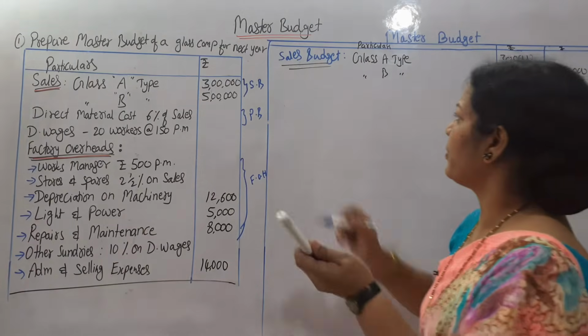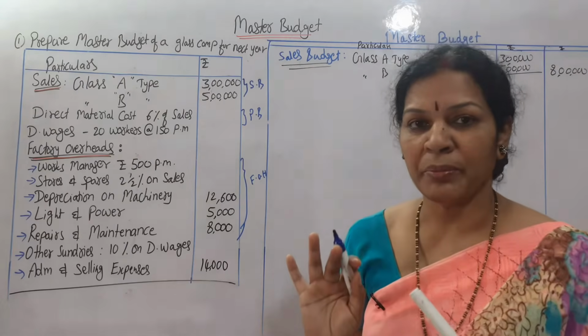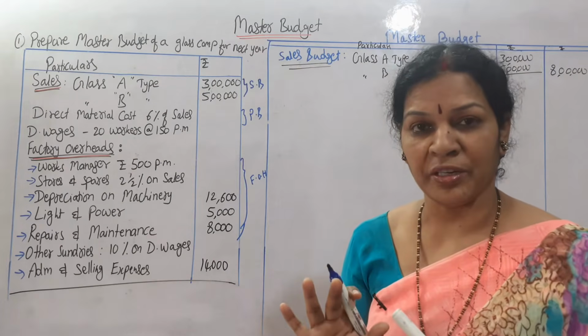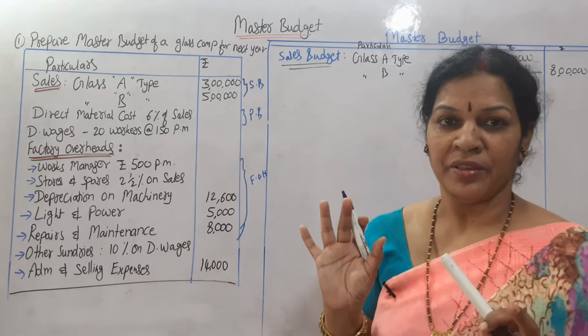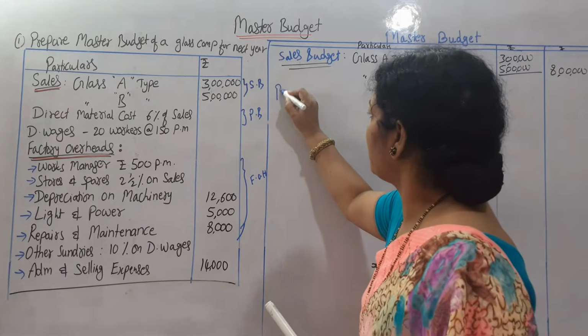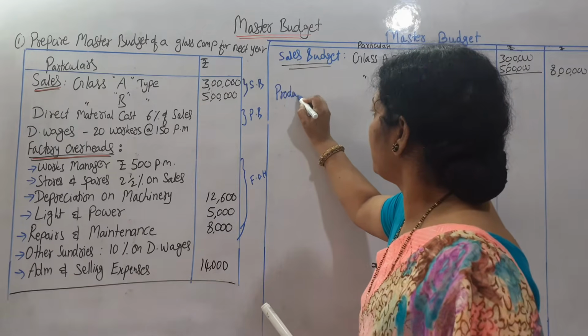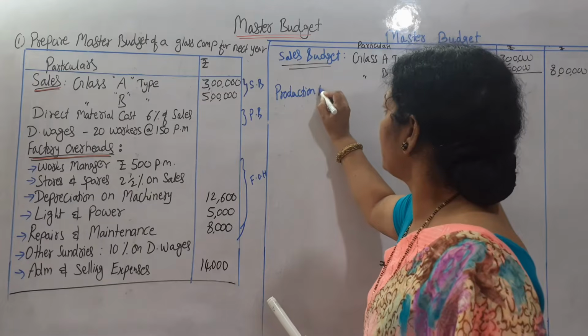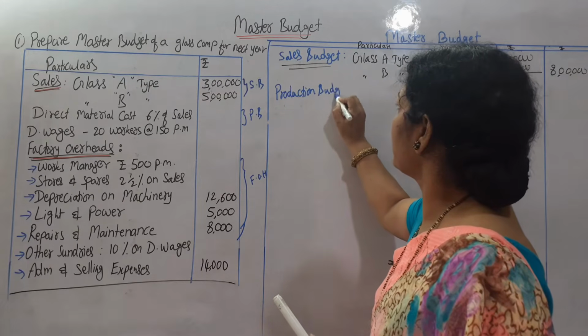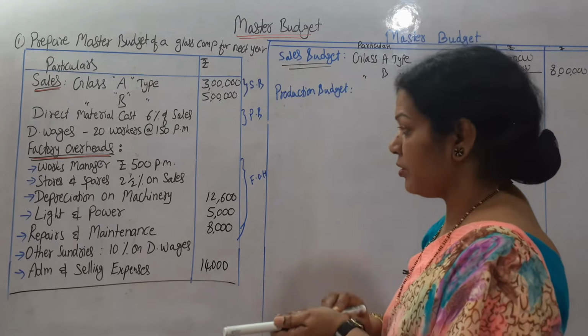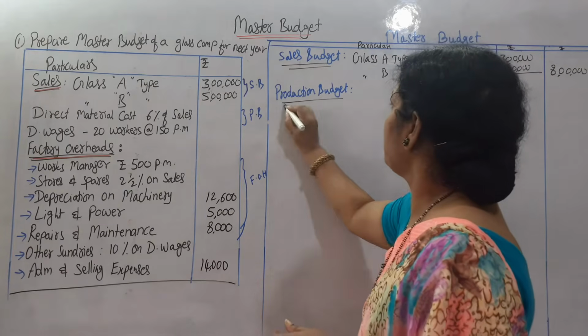I will keep a heading of production budget. What you are preparing as a budget, it should be understandable in a proper way. Now production budget, side heading. So in the production budget, what do we have?